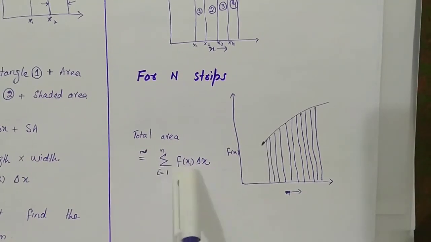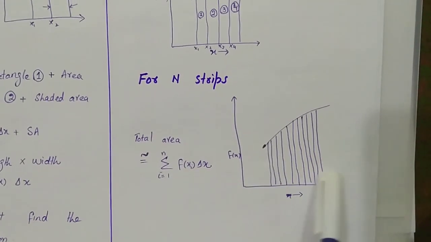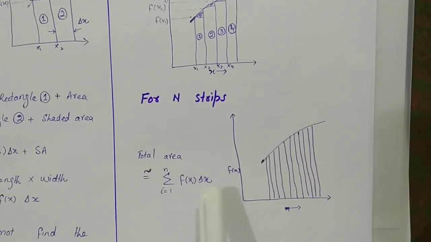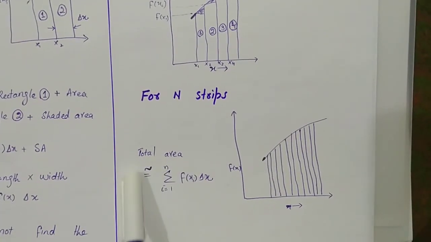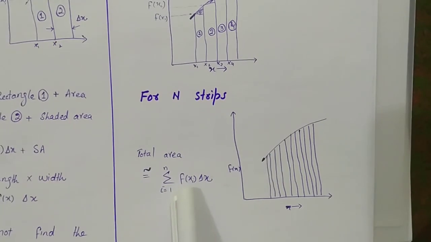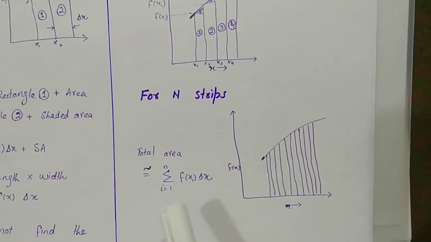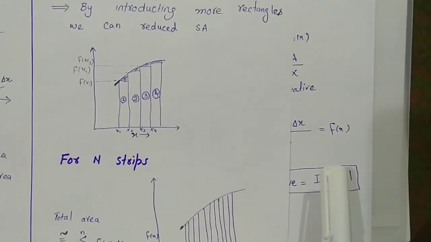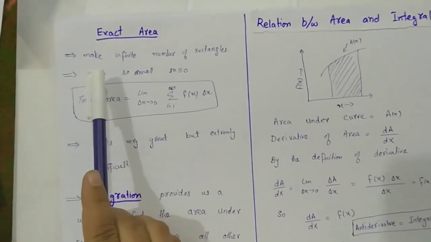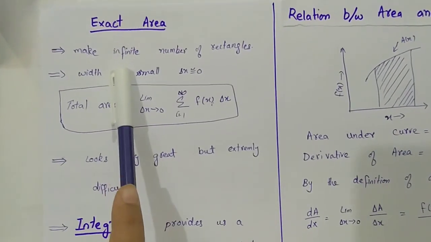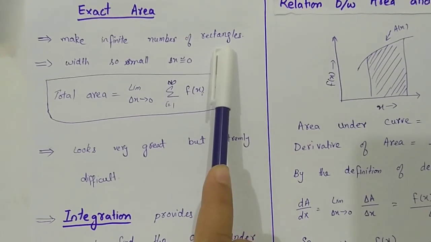Delta x means we have the same width. All these rectangles are the same width, but again we have the approximately equal sign because we do not have the exact area. For exact area, what can we do? We can make an infinite number of rectangles.